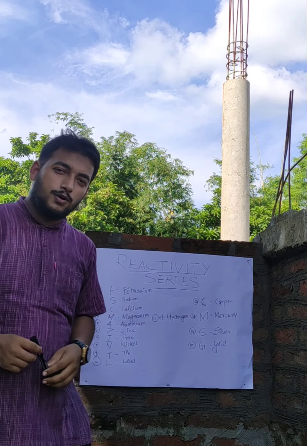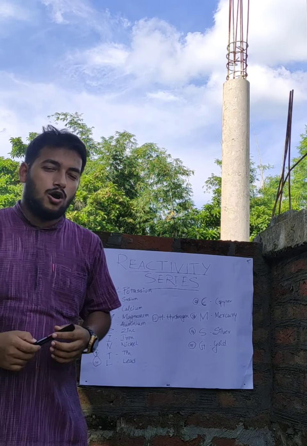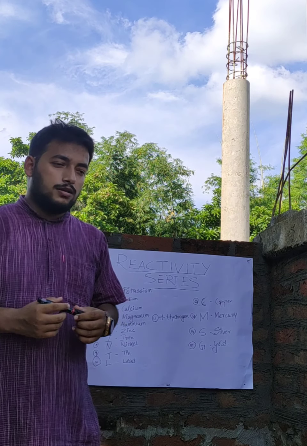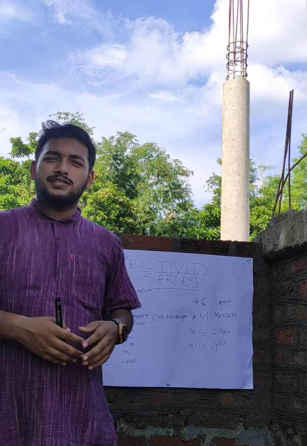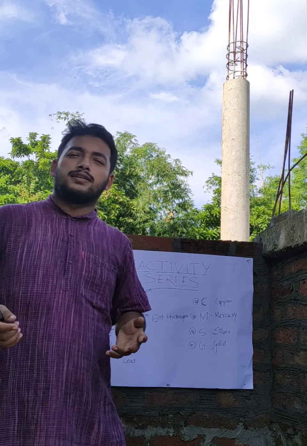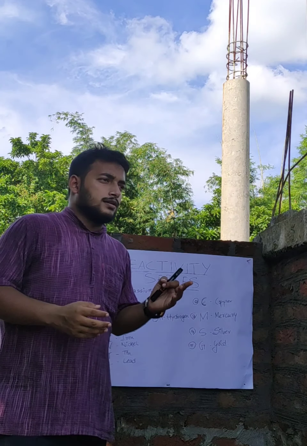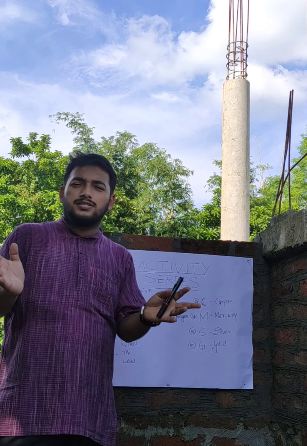Today we are gonna learn about reactivity series. Well, reactivity series is an arrangement of all the elements of the periodic table according to their reactivity towards acid, towards water, and there are some elements which are not reactive to anything. Alright. So this is what the reactivity series is, and there are a lot of elements in the periodic table.